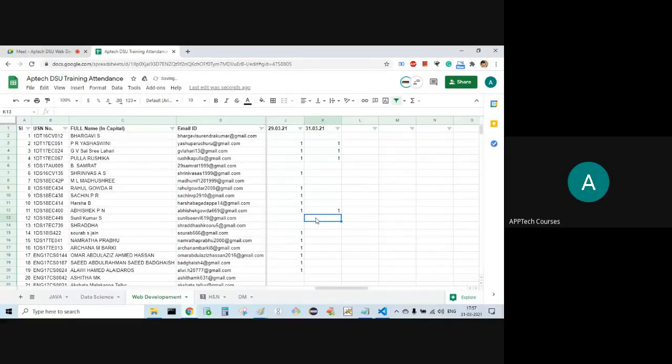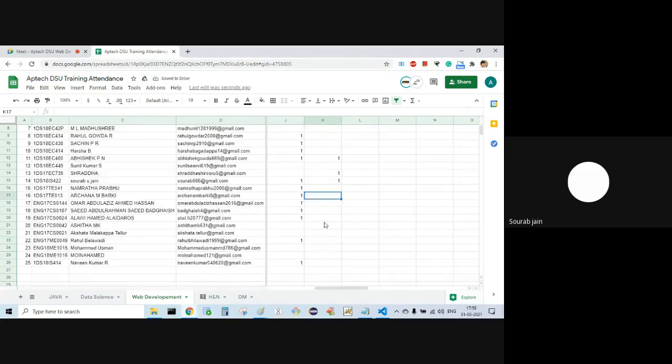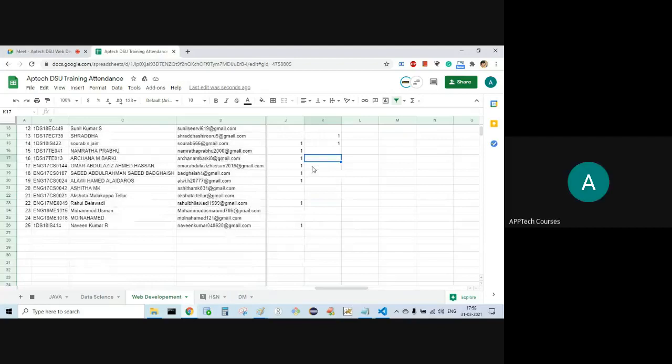Sunil Kumar, Shraddha, yes, sir. Saurabh Jain, yes, sir. Namrata, Archana, Omar Abdul, yes, sir. Saeed Abdul, yes, sir. Alavi Amit, yes, sir. Ashita, present, sir. Akshata, yes, sir. Rahul Belavadi, present, sir. Mohammad Usman, Moin Ahmad.